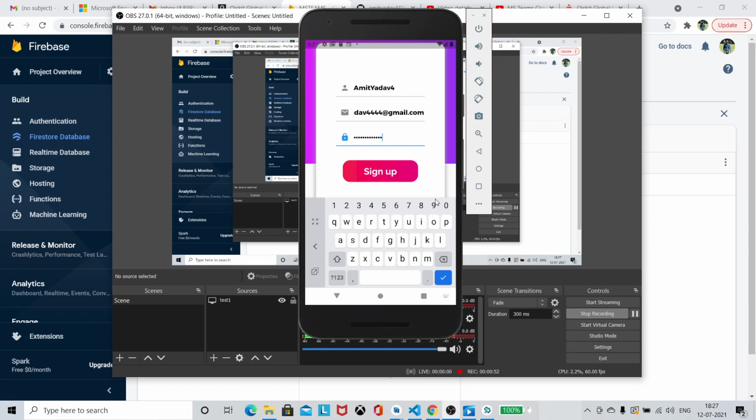So I have entered my username as Amit Yadav 4 and my email ID as amityadav4444@gmail.com, and my password is amityadav4444, that is 4 times 4. All the data will be stored in the Firebase authentication and in the Firestore database here. So let's first sign up,